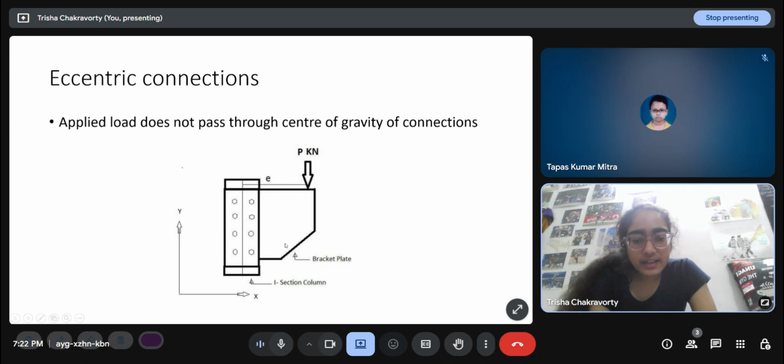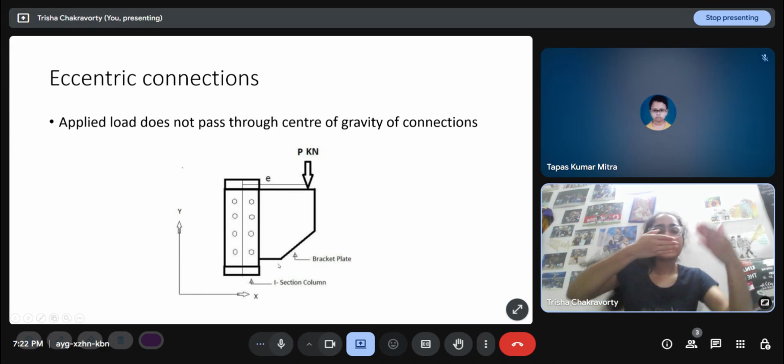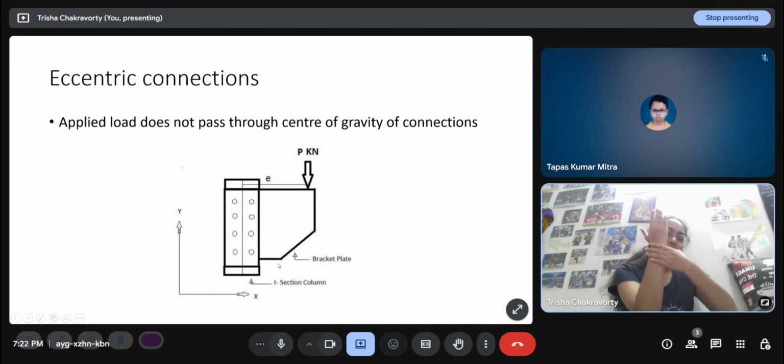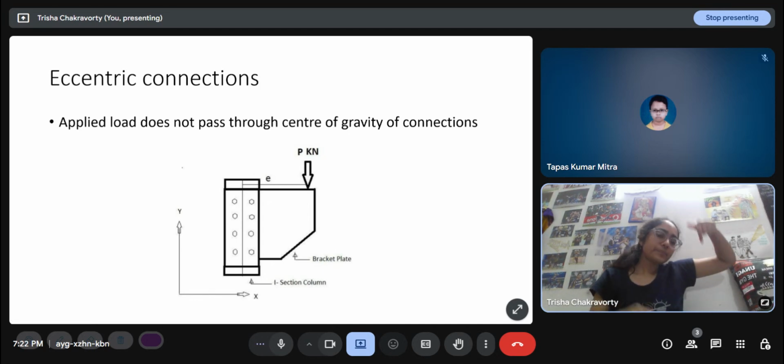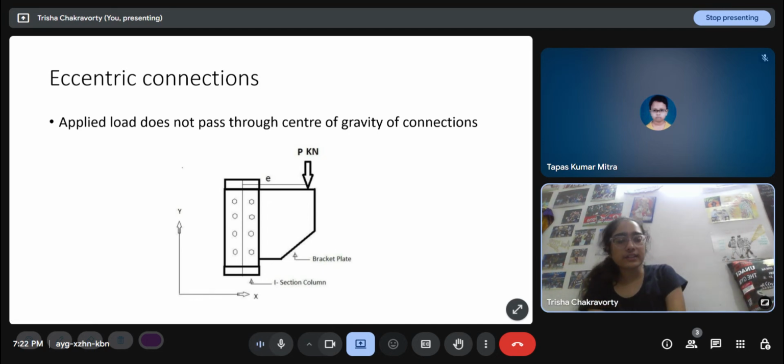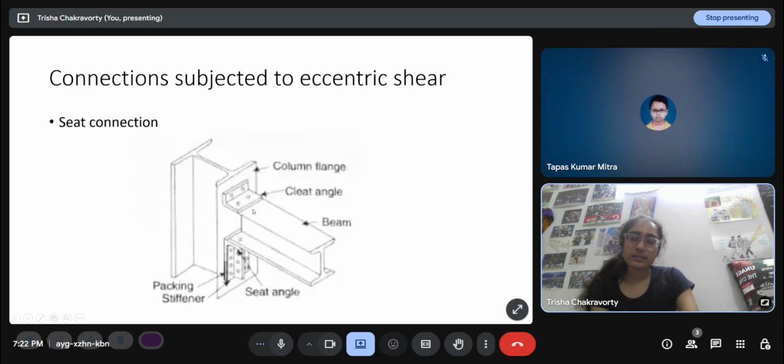They are sometimes applied through a bracket plate. A bracket plate is something that is kind of transversely bolted to a structure, and if I apply the force at the tip of the bracket connection, it introduces an eccentricity of e. This is a connection subject to an eccentric shear.